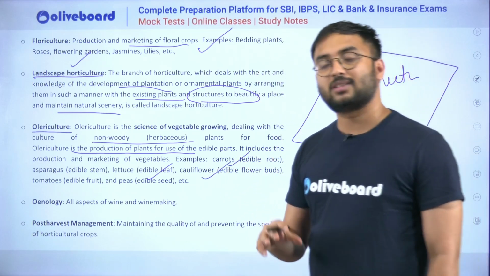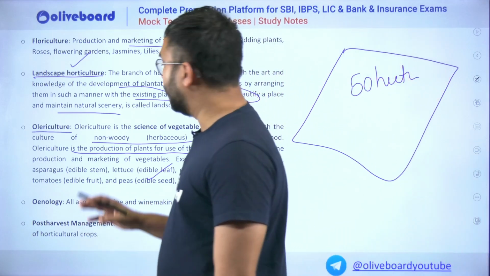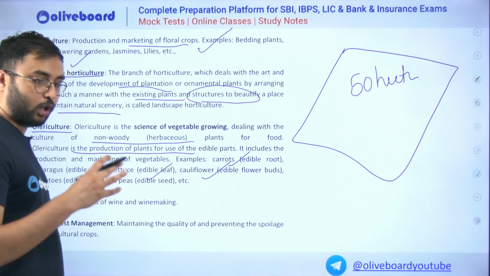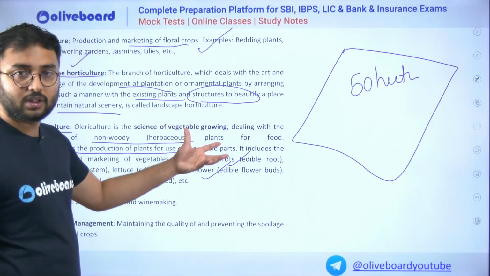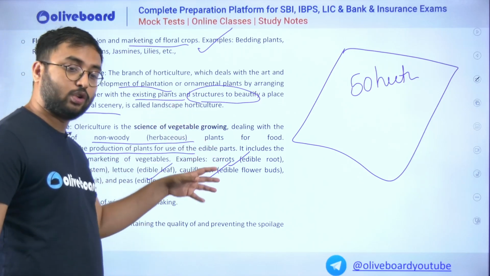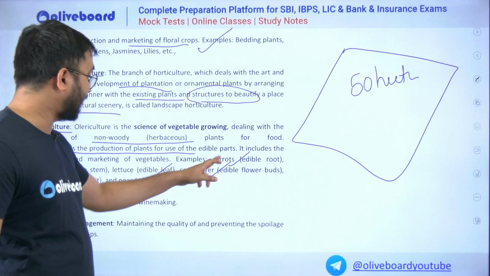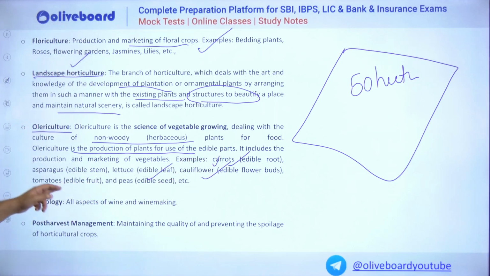So even your certain crops where the vegetables are not just the fruits and flowers morphologically, but also the storage parts like roots, stems. For example, carrots, then your potato, then your lettuce. These all are your vegetables.